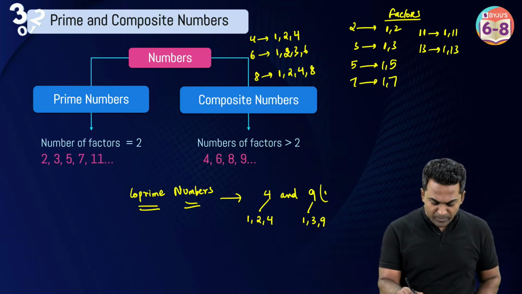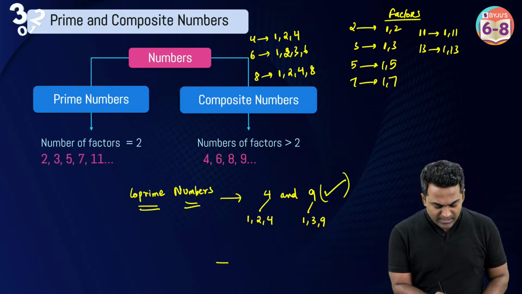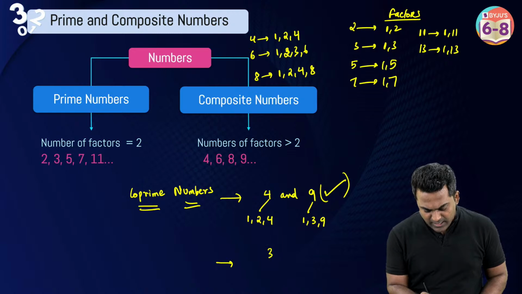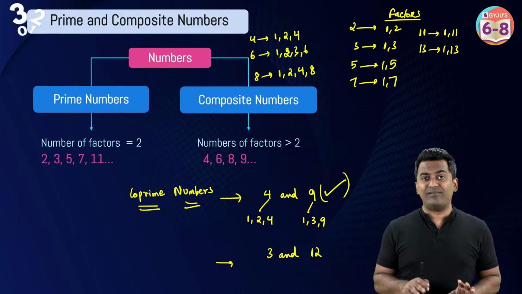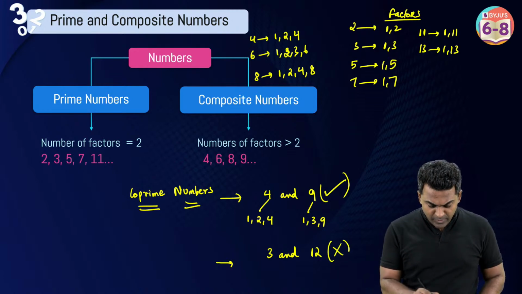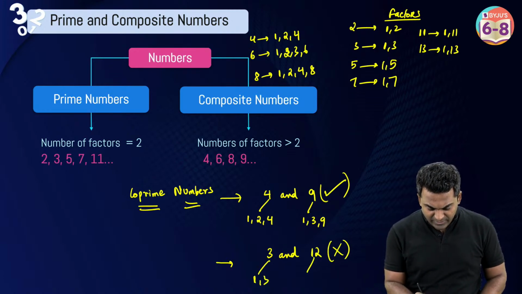So these are co-prime. That's the reason why I'm putting a tick mark here. Let's suppose I take 3 and 12. All right. 3 and 12 are not going to be co-prime, right? Because what are factors of 3? 1 and 3. Factors of 12? 1, 2, 3, 4, 6 and 12.